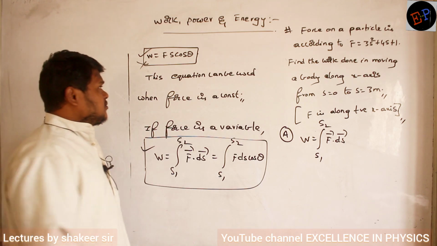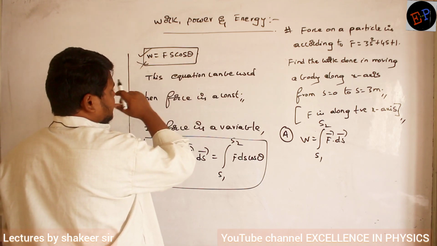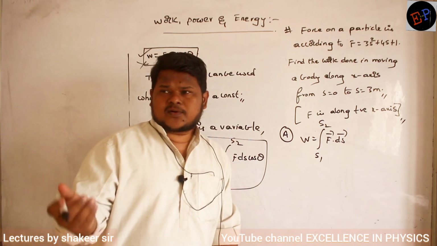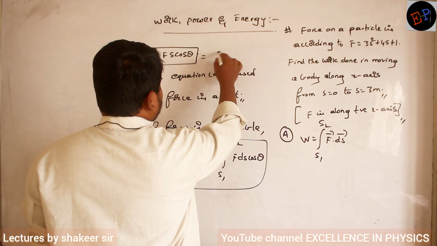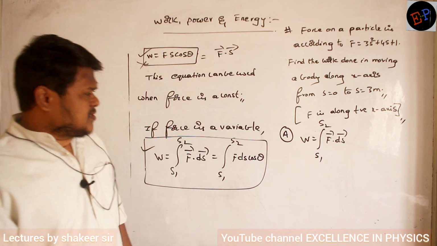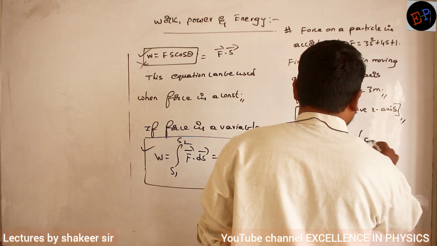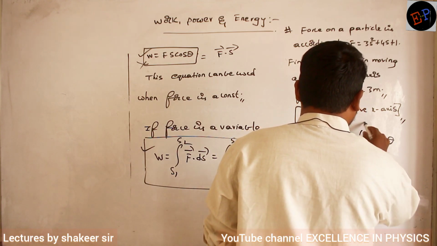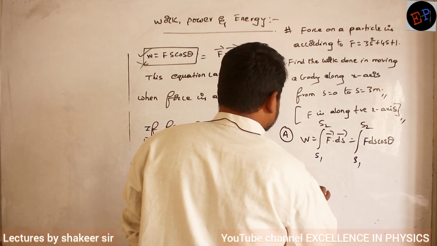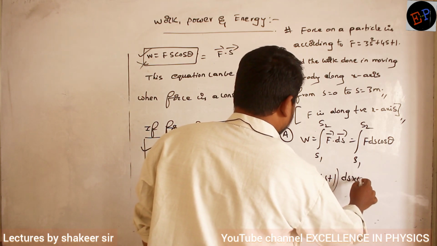Fine. Now this equation is of which form, cross product form or dot product form? Definitely dot product, no? A dot B is equal to AB cos theta. Dot product only. So therefore I can write this as F vector dot S vector if I want to represent it in the form of vectors. Similarly, I can also write the general formula: integration of F ds cos theta, with limits from S1 to S2. Clear? So force is how much? Force is 3s square plus 4s plus 1. This is force. Then you write ds, then you write cos theta. Clear now?